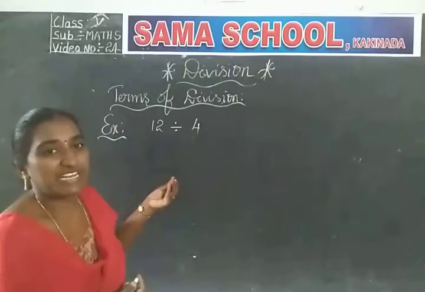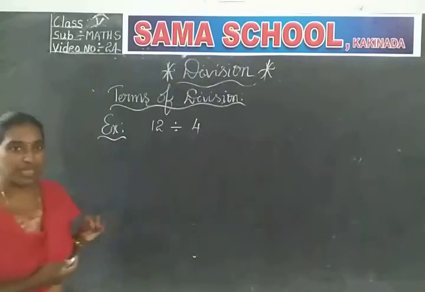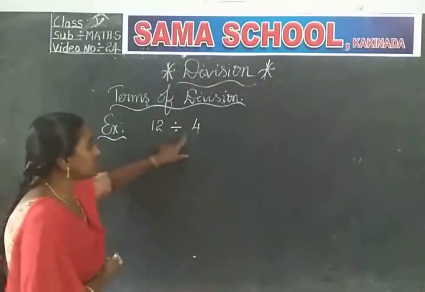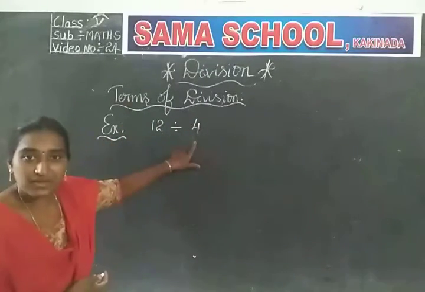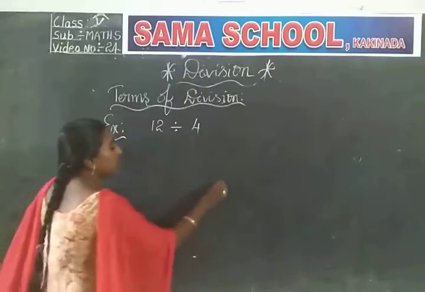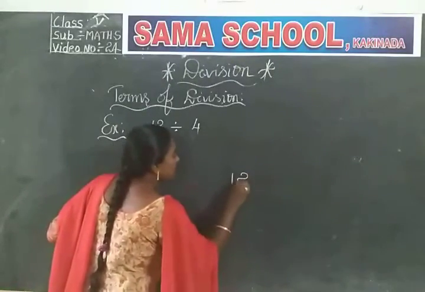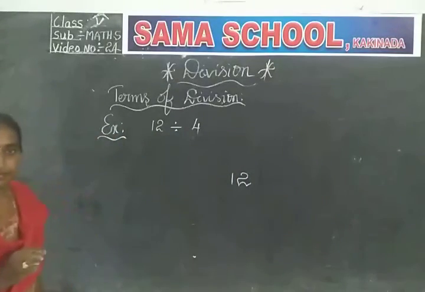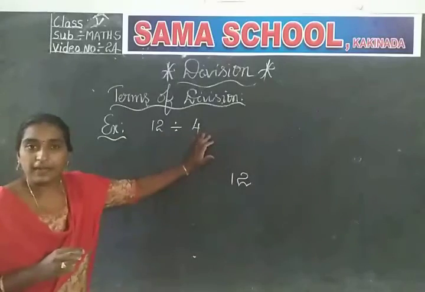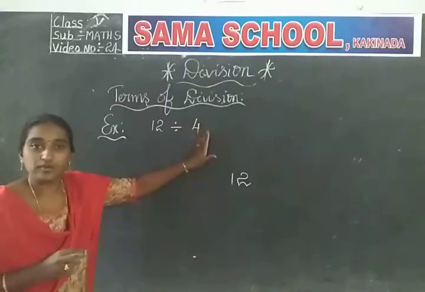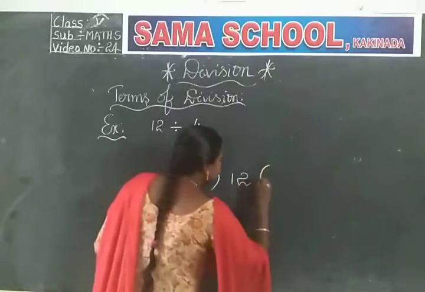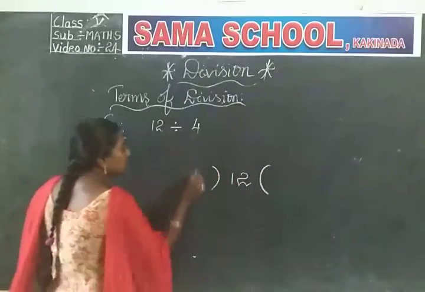Now each group will contain how many items? That we have to find. So among these 2 numbers, which is the big number? 12 is the big number. This big number we have to write in the middle. Okay? And these 12 items are distributed into how many groups? 4 groups. So we have to put brackets like this, and this 4 we have to write on the left side.